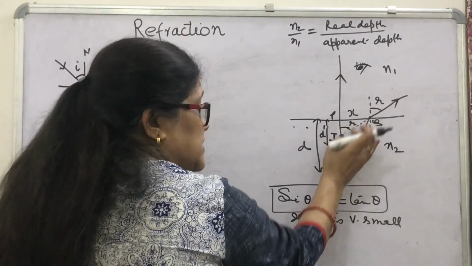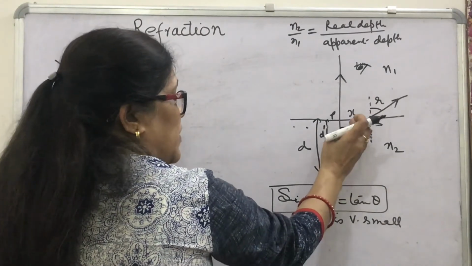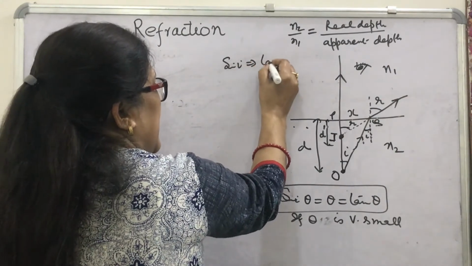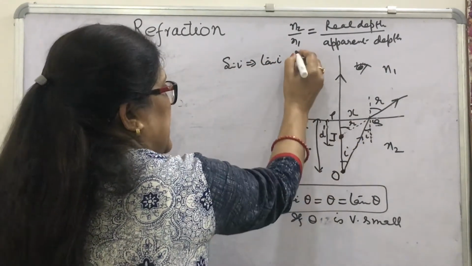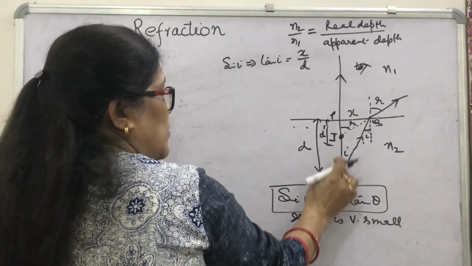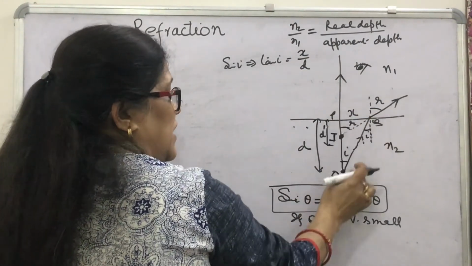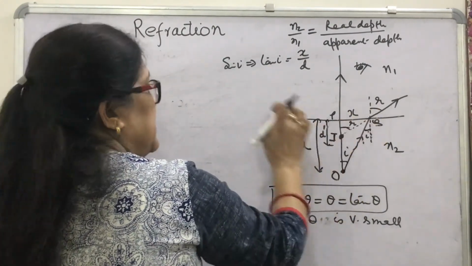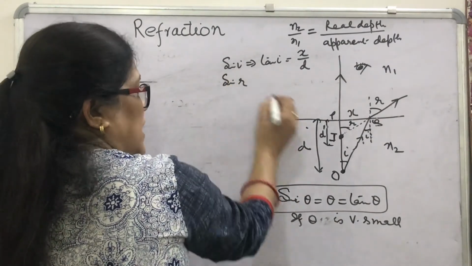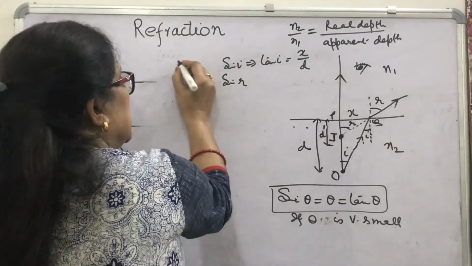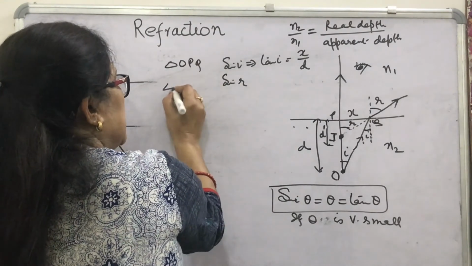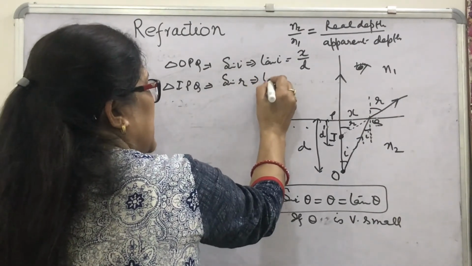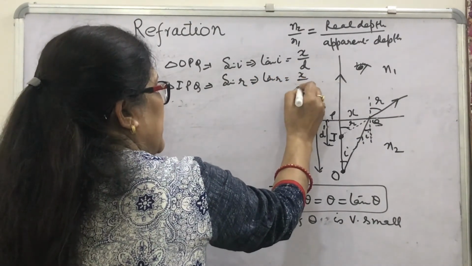For small x, this angle will also be very small. So you can write sin i equal to tan i. In the triangle OPQ, take sin i equal to tan i, so tan i is perpendicular upon base, that is x by d. Similarly, sin r equal to tan r in the triangle IPQ, will be equal to x upon d dash.